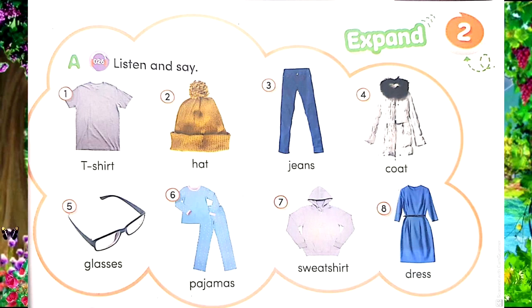B. Listen and draw. Number 1. Draw a circle around the word hat. Number 2. Draw a square around the word coat. Number 3. Draw a rectangle around the word t-shirt. Number 4. Draw a triangle around the word jeans.